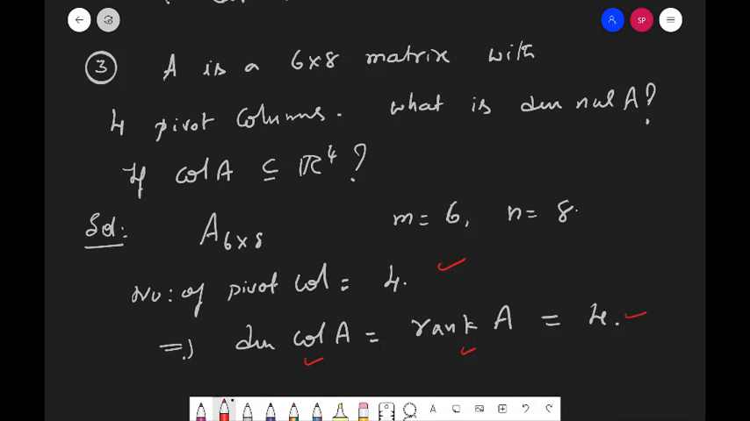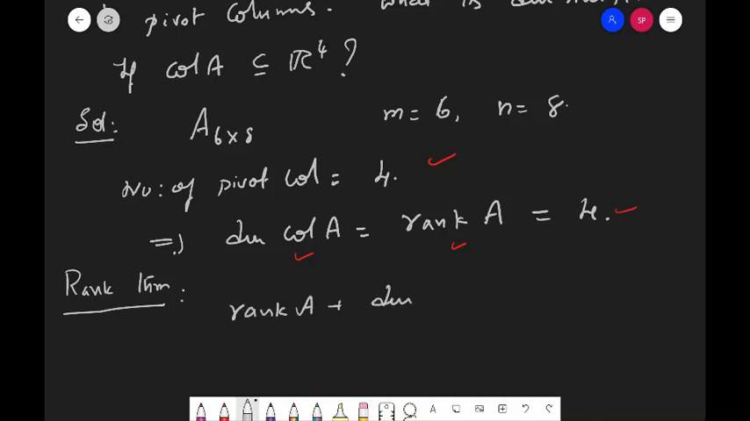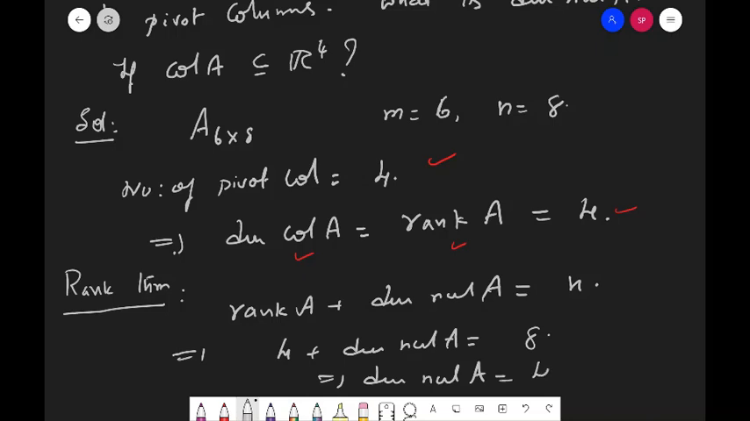So rank is 4. What do we have to find now? What is dimension of Nul A? Again we will use the rank theorem statement. Rank of A plus dimension Nul A is equal to n, so 4 plus dimension Nul A is equal to n, which is 8, implies dimension Nul A is equal to 4.